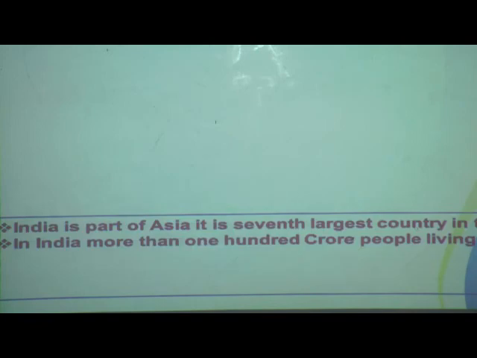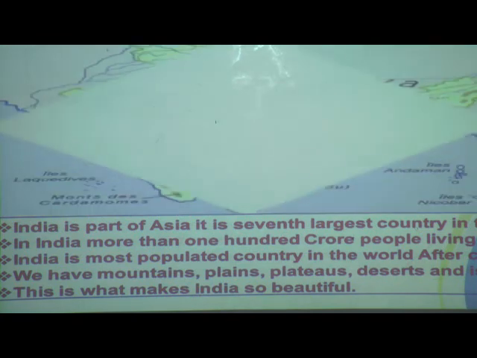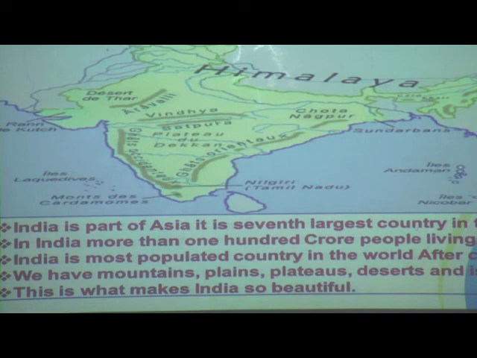Yes children, you all know India is a part of Asia and it is the 7th largest country in the world.